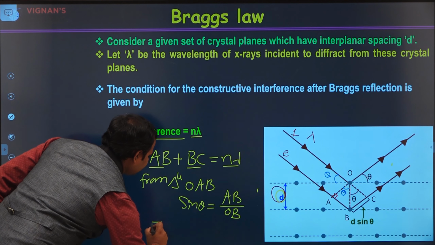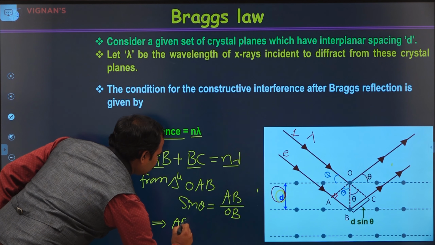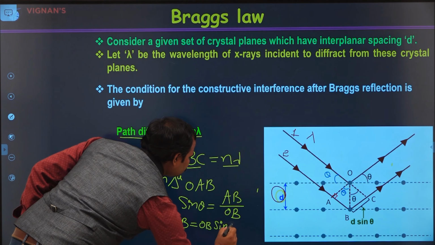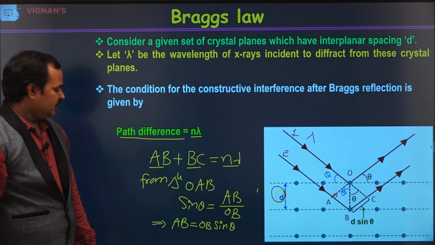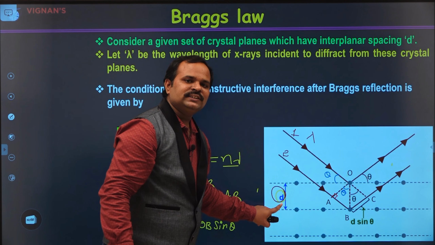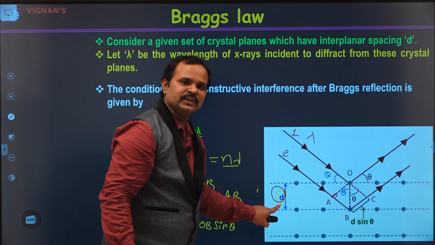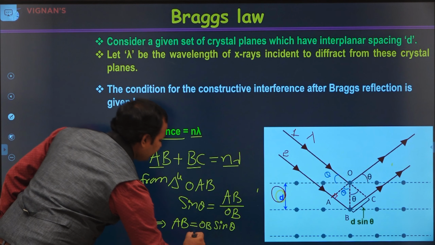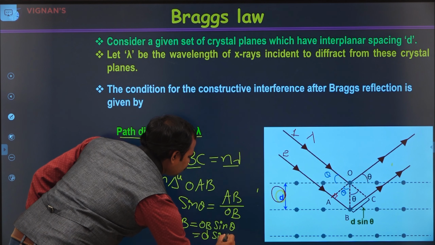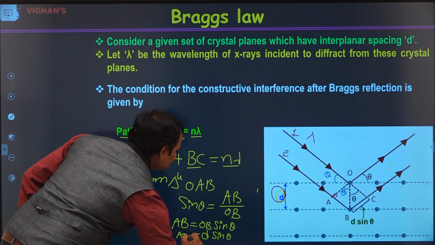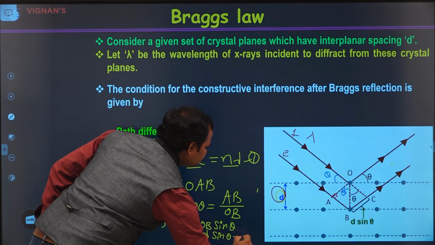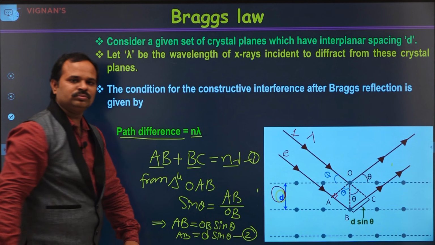From this we can write AB is equal to OB into sin theta. Now OB is actually the distance between the two planes, that is the interplanar spacing d. So we can replace OB by d. So AB is equal to d sin theta. Let's consider this is equation number 1 and this is equation number 2.